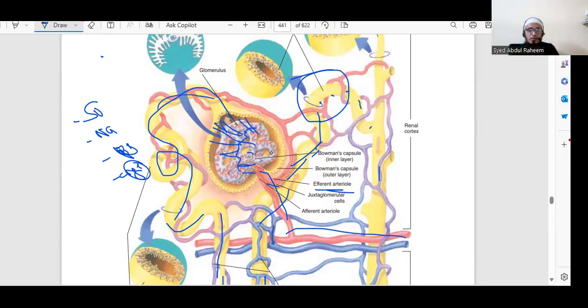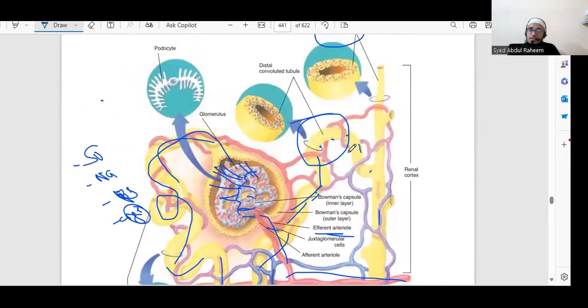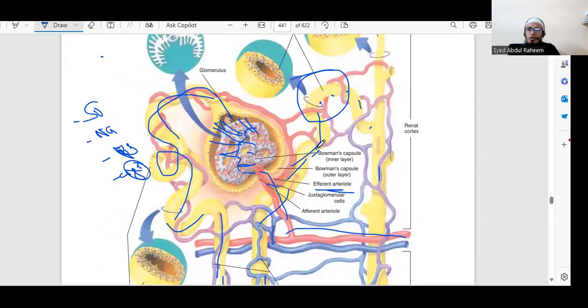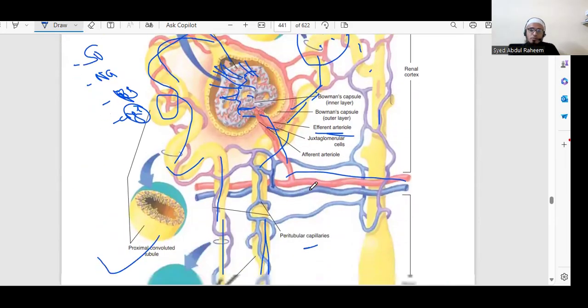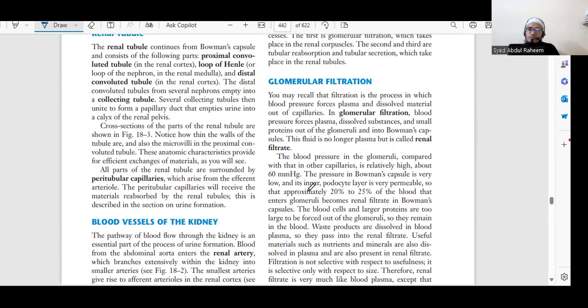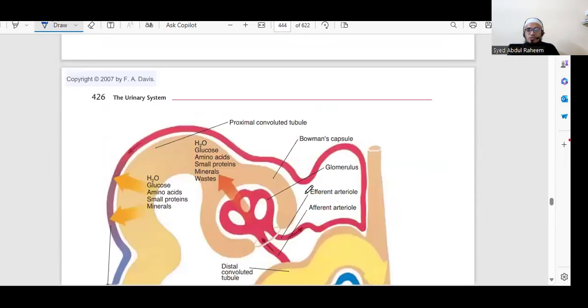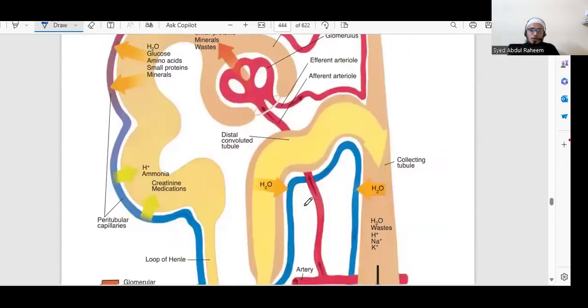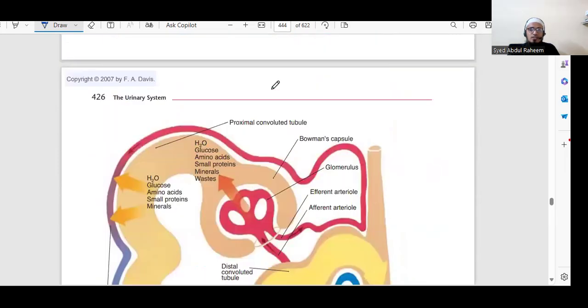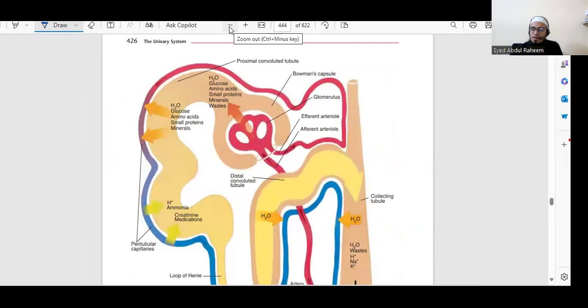So the proximal convoluted tubule and distal convoluted tubule will do the absorption process to protect against wastage. This is very important. You can see how the absorption process will happen.